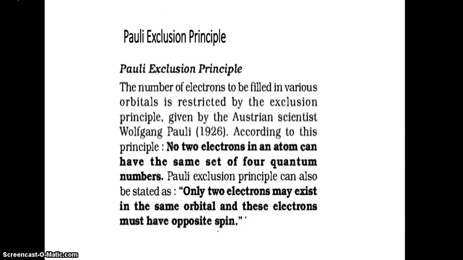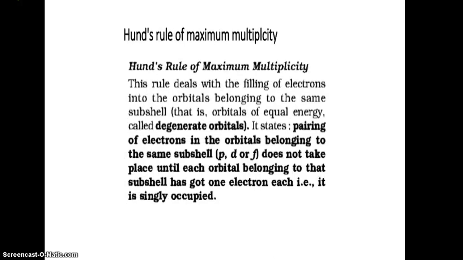Next one is Pauli's exclusion principle. It states that no 2 electrons in an atom have the same values of all 4 quantum numbers, which means that if there are 2 electrons in an atom, they have different values for the quantum numbers. Another rule is Hund's rule.